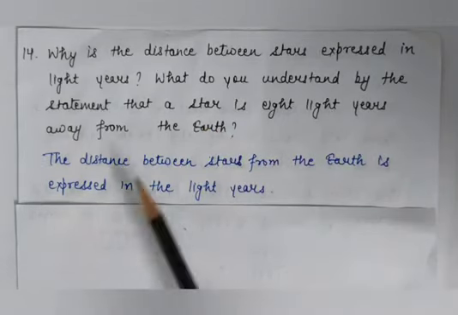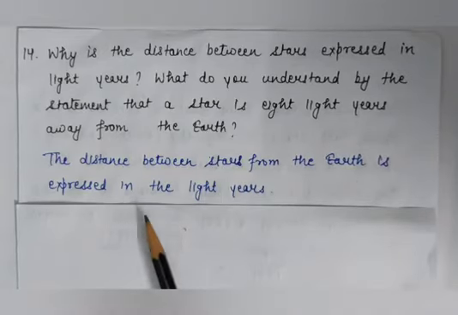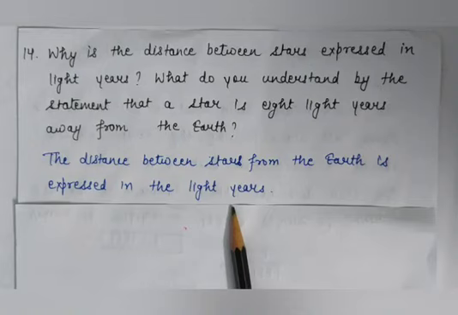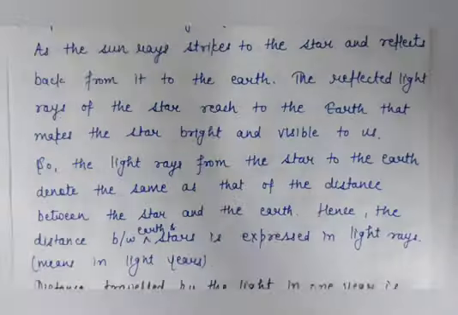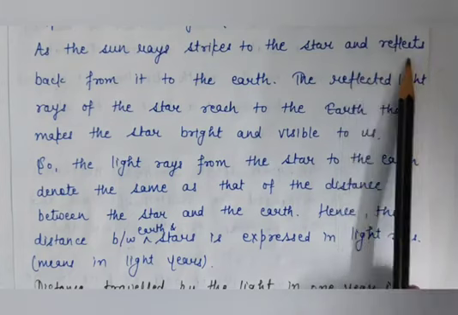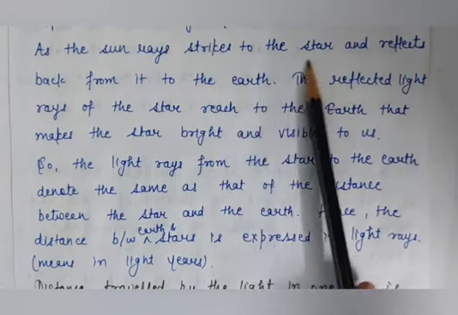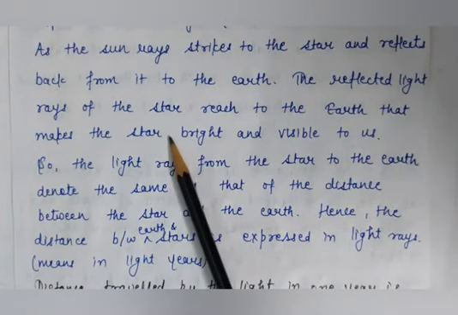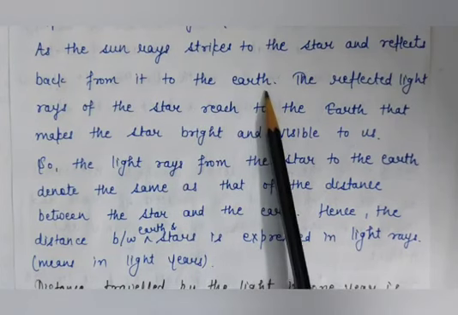So the distance between stars and the earth is expressed in light years, because we know that the stars are very far away from the earth, at very large distances. So such large distances are measured in light years. When the sun's rays strike the star, that ray reflects back from it to the earth.